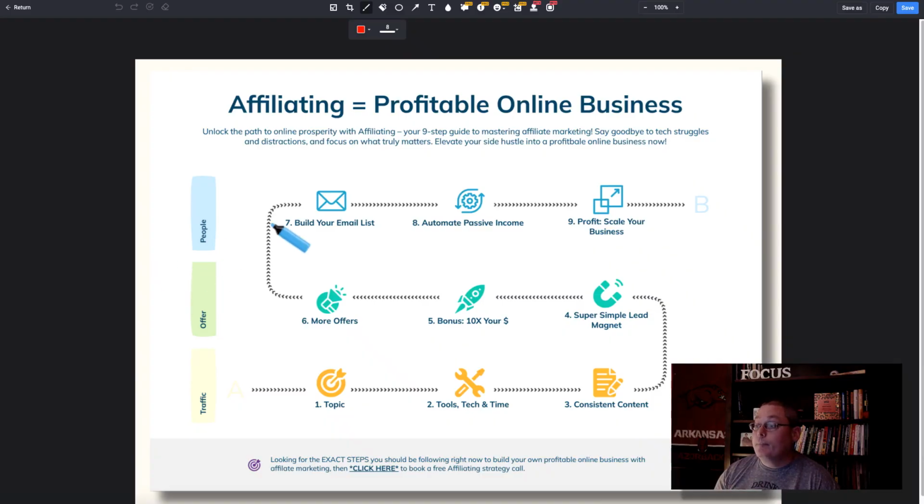Now, when we come back to the proven strategy, we get up here to step 9 in the roadmap, profit, scale your business. When we're thinking about these layers down here, when we're talking about topic, the first layer could be beginners. How to do something or how to solve a problem for beginners. Then you're going to have intermediate, folks that know a little bit more than beginners, but aren't really where all the advanced folks are that maybe you want to tackle later down the road. But remember, first, let's just start with beginners, but understand to get into the detailed process, we need to be aware that these other people exist.